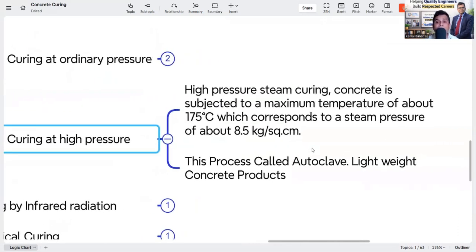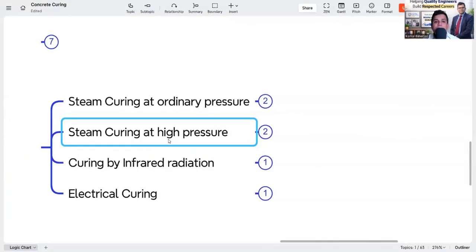Now, in high pressure steam curing, concrete is subjected to a maximum temperature of about 175 degrees centigrade, which corresponds to a steam pressure of about 8.5 kg per centimeter square. The process where we use that is called the autoclave, and we all know the AAC block, the autoclaved aerated block. So lightweight concrete products are cured this way.